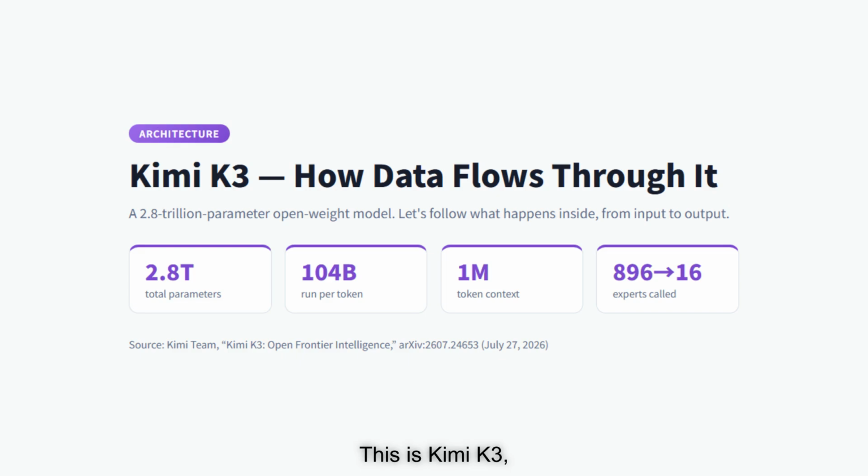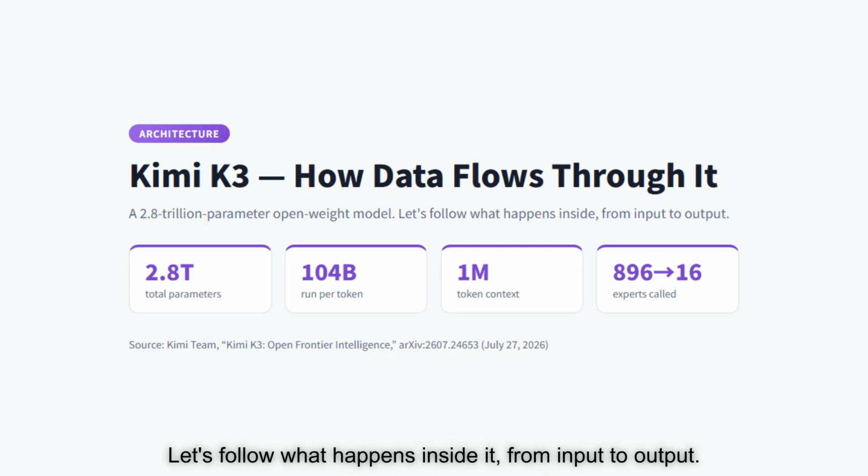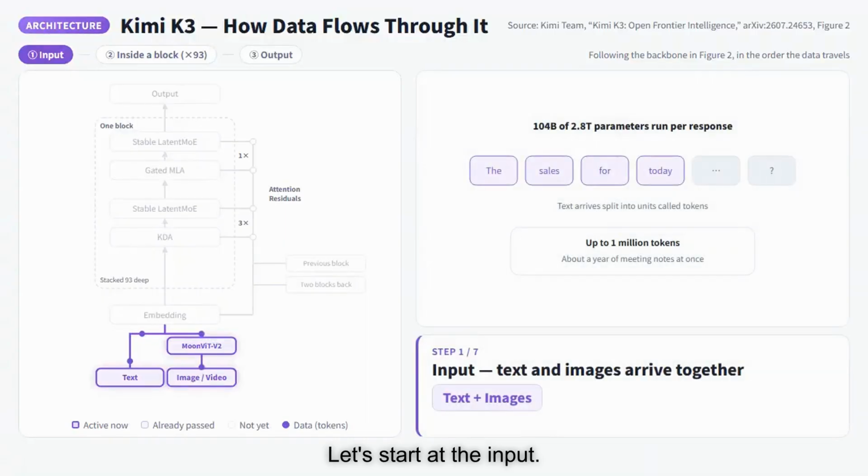This is Kimi K3, a 2.8 trillion parameter open weight model. Let's follow what happens inside it, from input to output. Let's start at the input.